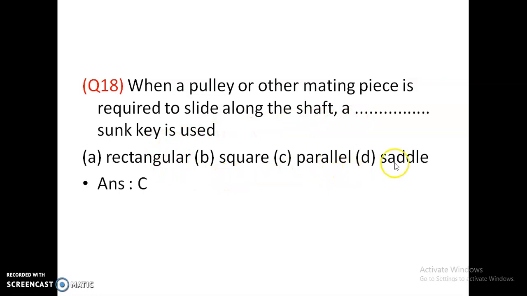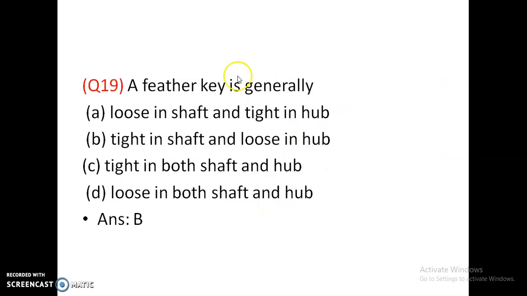A parallel key is used. A feather key is generally loose in shaft and tight in hub? Tight in shaft and loose in hub? Tight in both shaft and hub? Loose in both shaft and hub? It is tight in shaft and loose in hub.